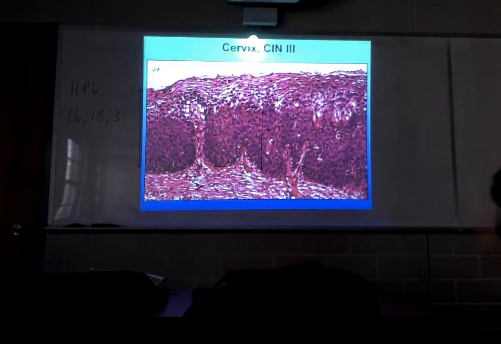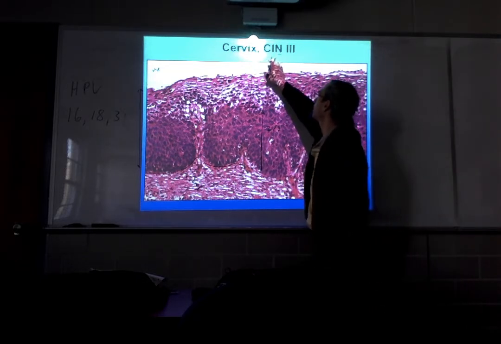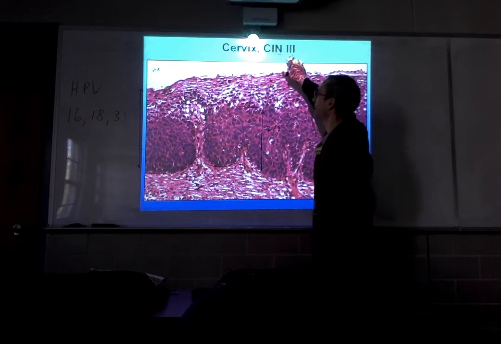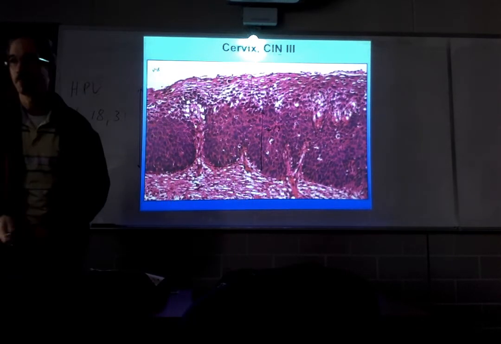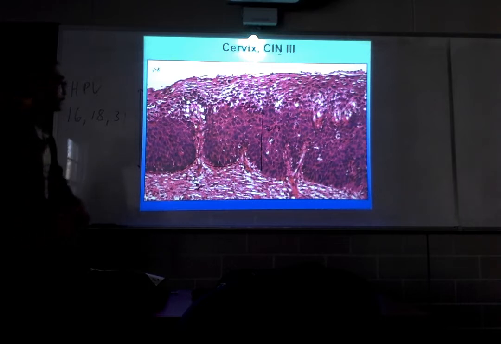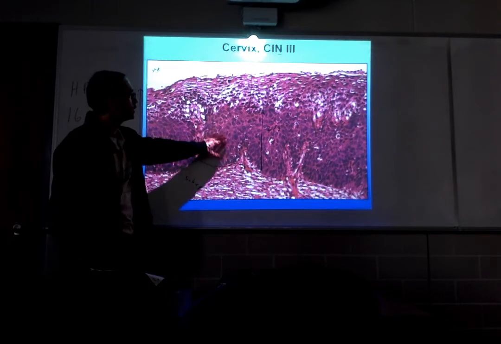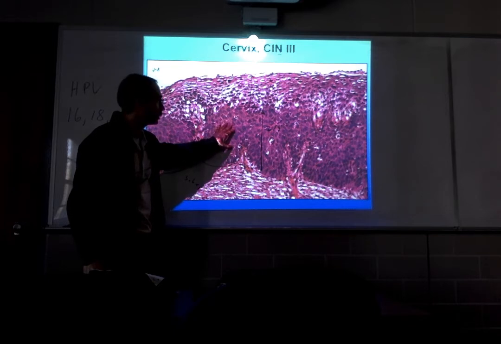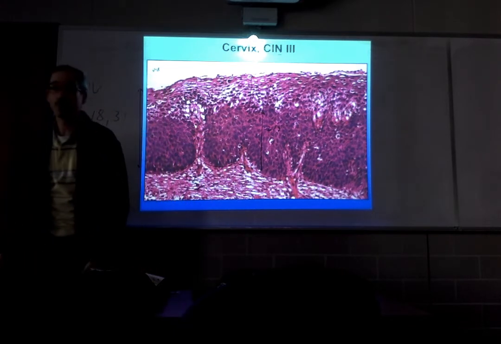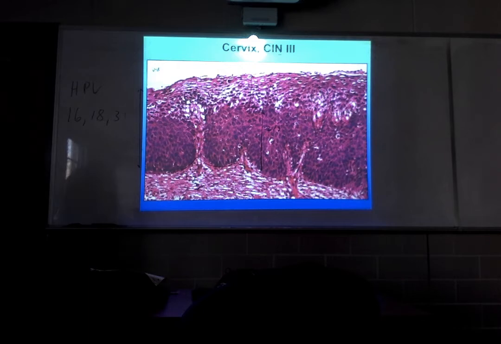We call it CIN3, cervical intraepithelial neoplasia, stage 3, or severe dysplasia. Again, it is a neoplasm contained within the epithelium. So it's a cervical intraepithelial neoplasm. Again, another word for dysplasia. Okay.